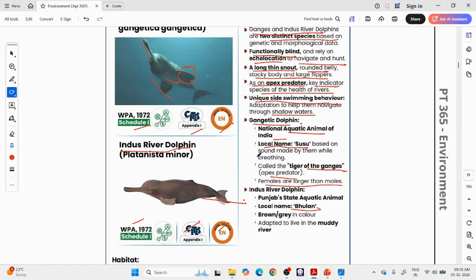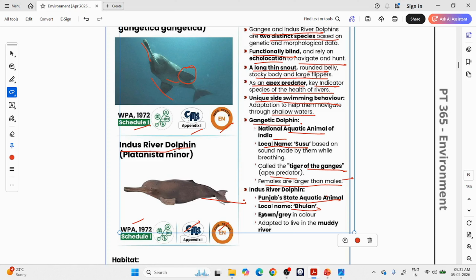Females are larger than males in Gangetic dolphins. See, this statement is very important. If in a previous year in UPSC Prelims they ask whether females are larger than males, yes, it is right. Now coming to the Indus River dolphin. In India, you can find it in Punjab. It is the state aquatic animal. Of course, Punjab has the Indus River tributaries. So it is a Punjab state aquatic animal.